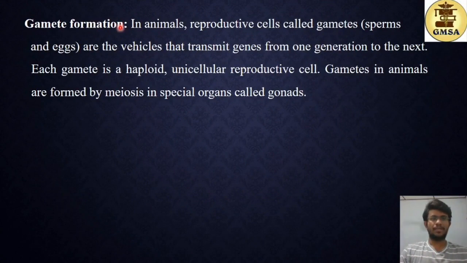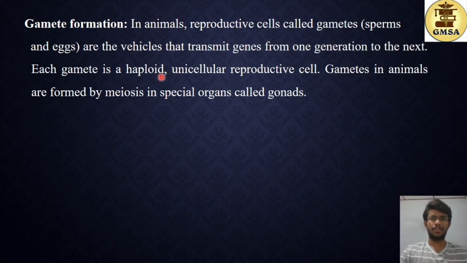So talking about the gamete formation process, you call this the gametogenesis process. In animals, reproductive cells called gametes, these are the sperms and the eggs, are the vehicles that transmit genes from one generation to the next. So you may know the sperm and the eggs contain the genetic material of the individual. That's why they say they are the vehicles that transmit genes from one generation to the next.